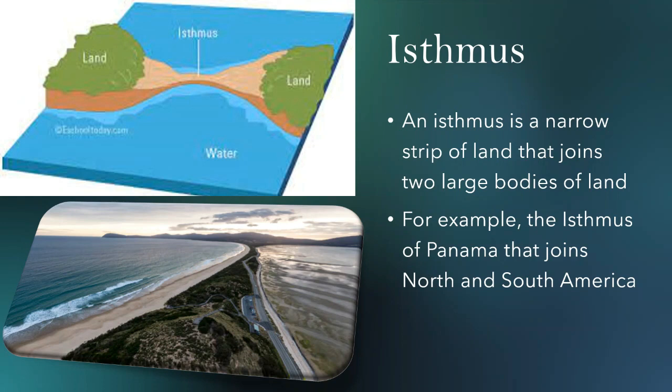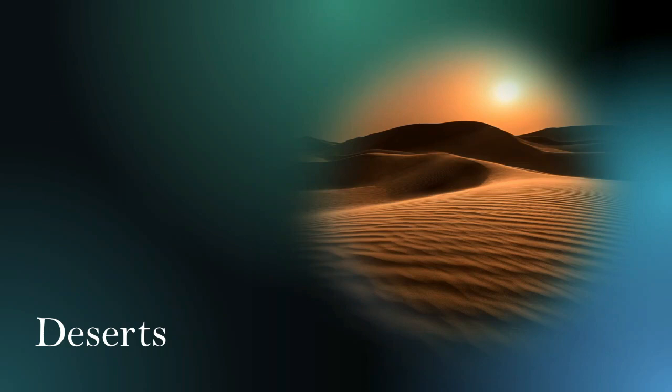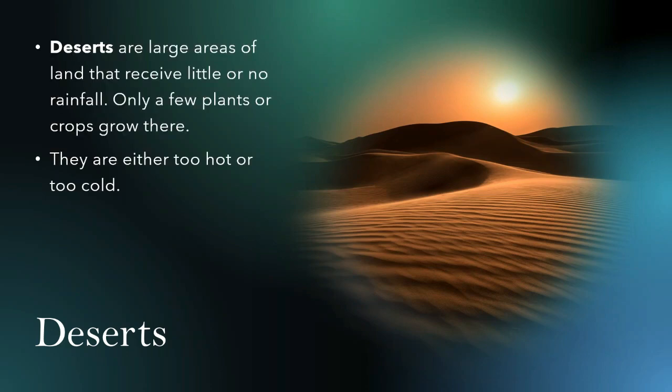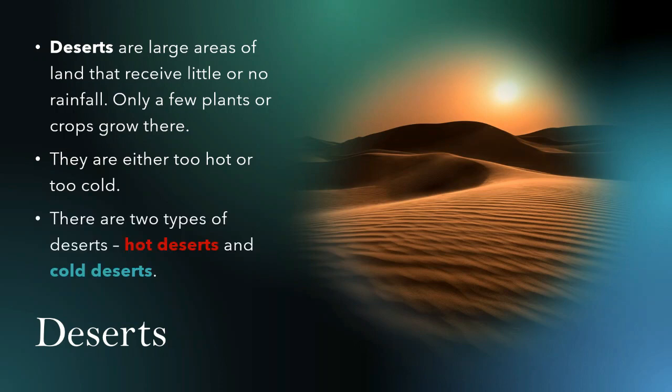Now let us talk about deserts. Deserts are large areas of land that receive little or no rainfall. Only a few plants or crops grow there. They are either too hot or too cold. There are two types of deserts, hot deserts and cold deserts.